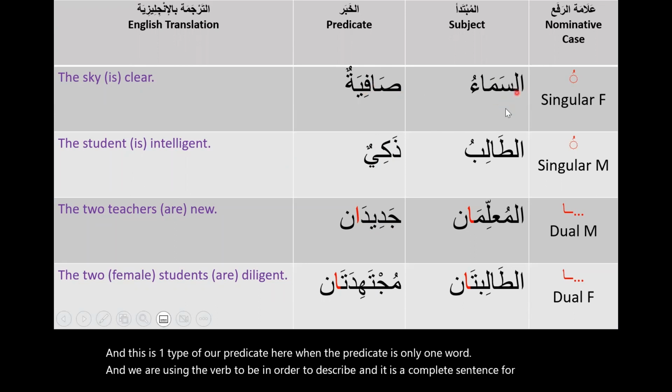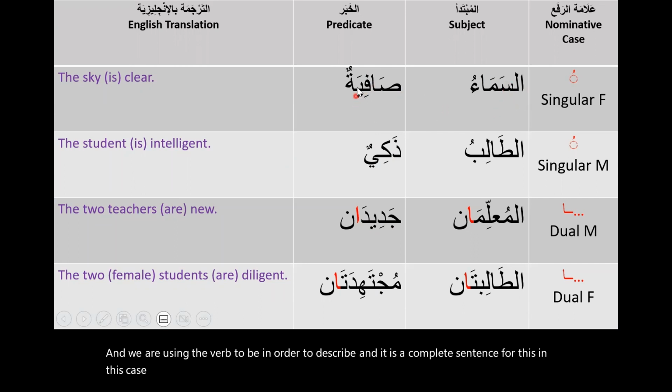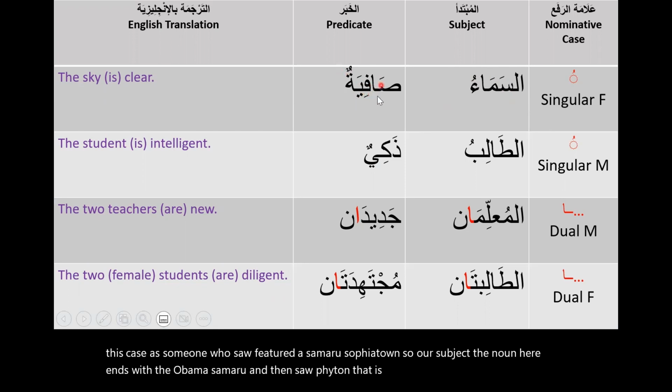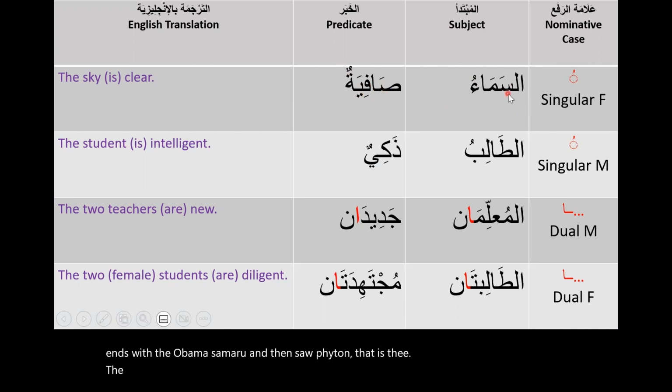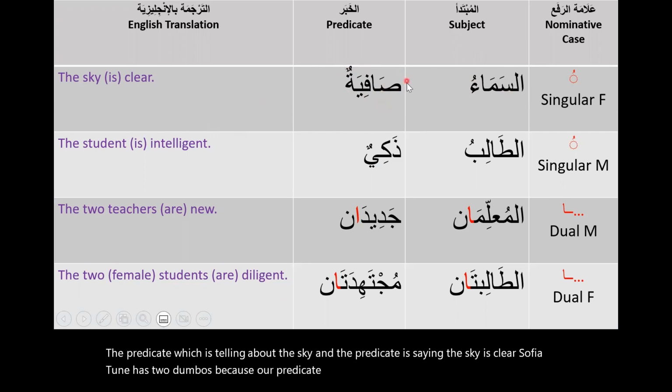In this case, السماء صافية. So our subject, the noun here, ends with the dhamma, سماء, and then صافية, that is the predicate, which is telling about the sky. And the predicate is saying the sky is clear. Safiyatun has two dhammas because our predicate has no alif and lam. It's indefinite, has to have the two dhammas.